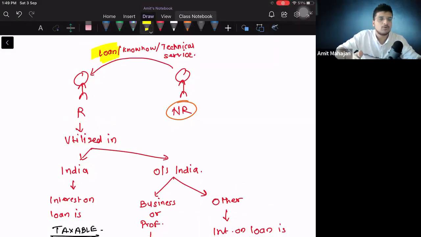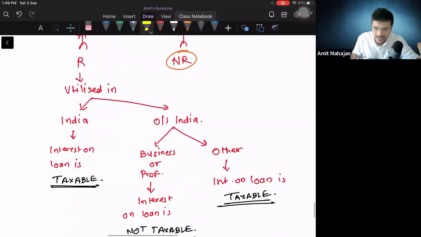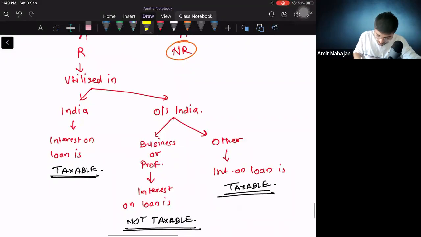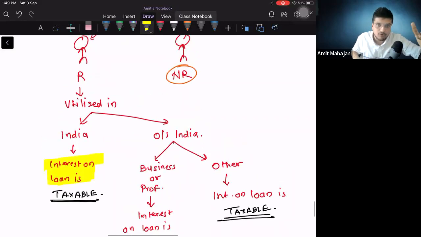मतलब मैं जब भी loan बोलता हूँ, just assume that I'm talking about all the 3 things, right? So for convenience purpose, I'm saying loan. If this resident person takes money from non-resident, took a loan, and he utilizes that loan in India, then in that case, whatever interest will be paid on that loan will be taxable for non-resident.